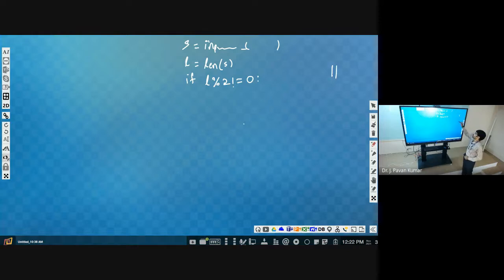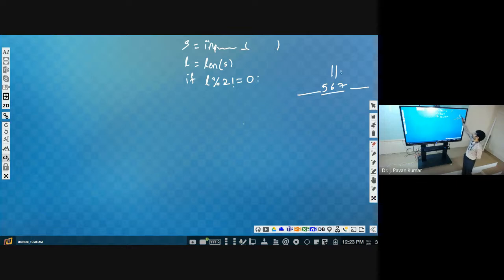Suppose the length is 11. What are the characters that we want? 5, 6, 7, isn't it? Here 4 characters will be there on the left, and here 4 on the right. Yes or no? 11 is the length, so 5, 6, 7 will be the requirement. So what should we do? Directly you can apply simple logic. From 11, how can we get 6? We can use ceil, that is one thing. Any other? Ceil is a good idea.